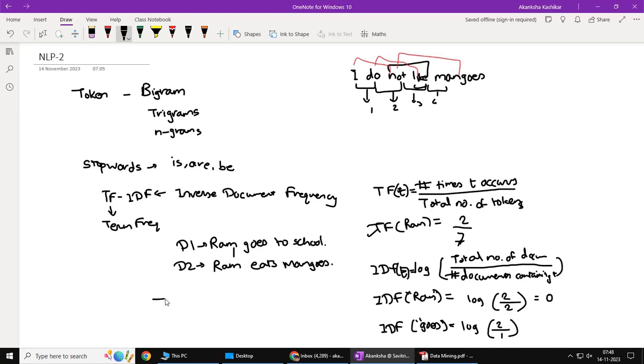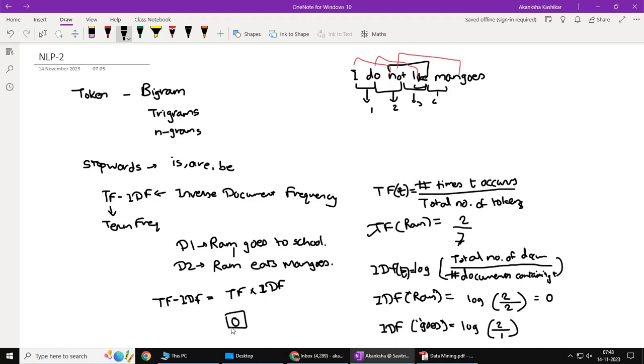So when we want to consider the importance of any term, we consider both TF and IDF. So we worry about individual frequency as well as how common it is across the documents. So TF-IDF means TF into IDF. Hence, for the word Ram, TF-IDF will be 0 and this word will have no importance.